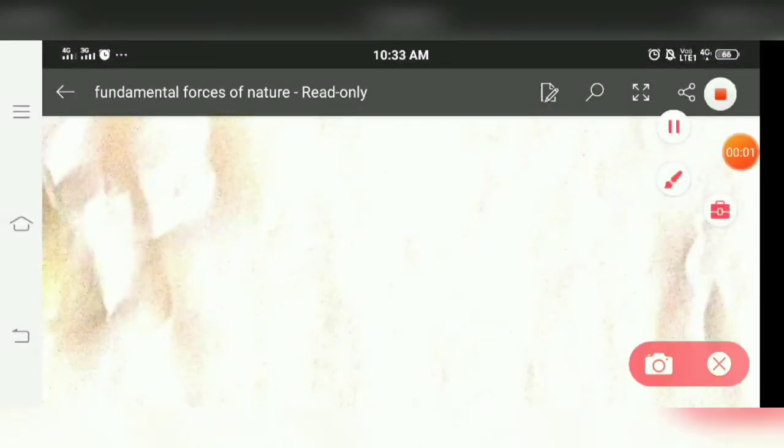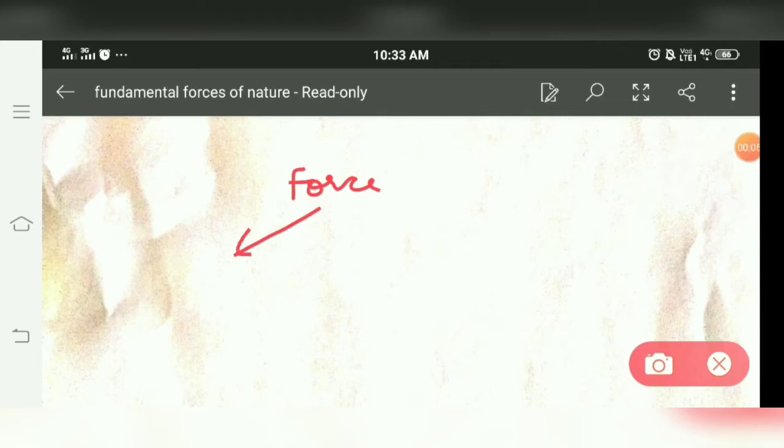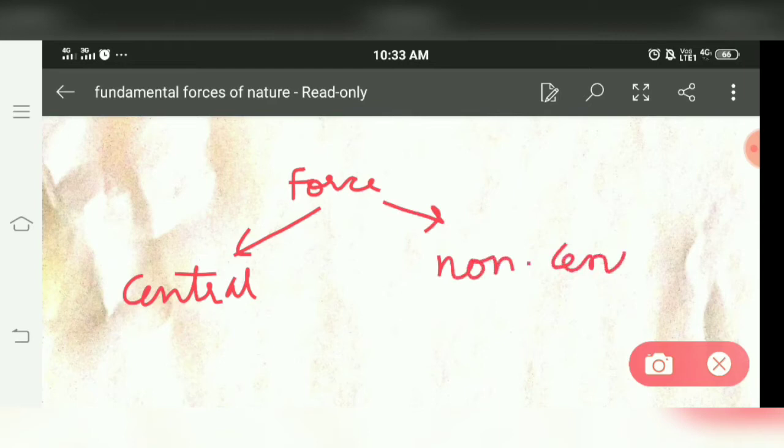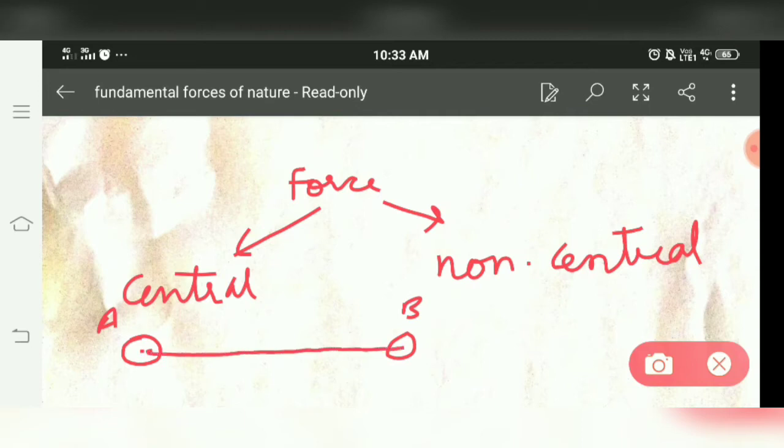And also forces can be central or non-central. What does it mean? If we have two bodies, say body A and body B, this is the center of body A, this is the center of body B, and this is the line joining the centers of the two bodies.